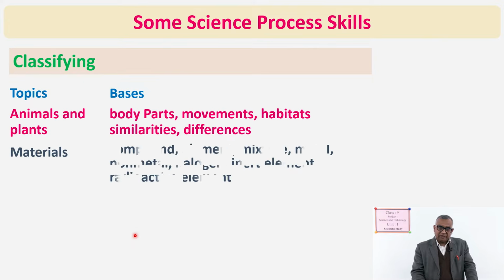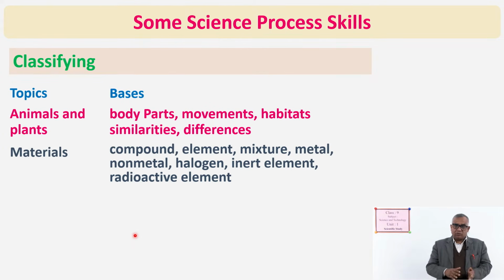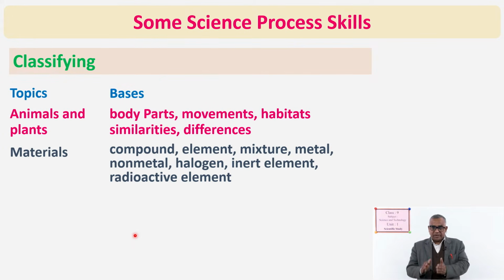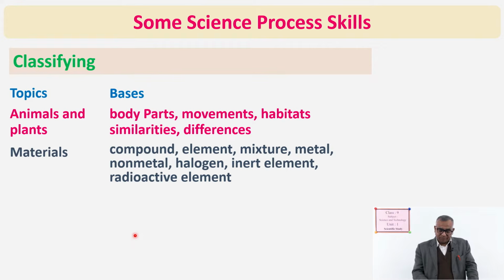Next is materials. Different types of materials are classified into compounds, elements, mixtures, metals, non-metals, halogens, inert elements, radioactive elements. Some terms are very new for you, but later you will read. For example, radioactive element may be new, but you will read in other lessons in the same class.